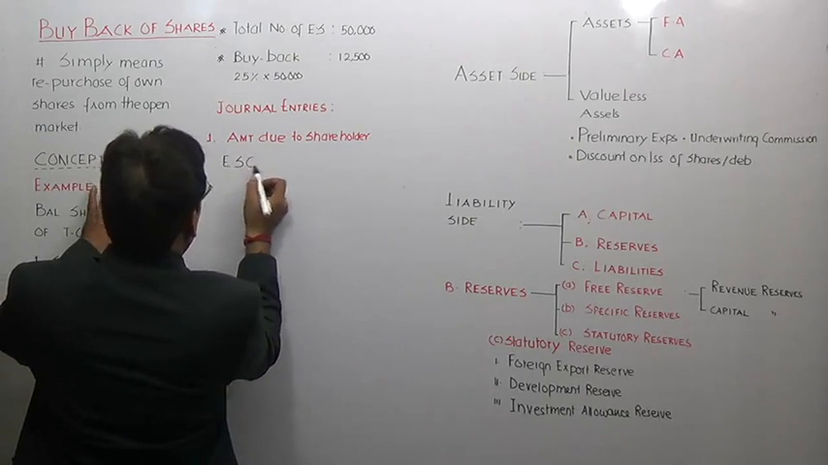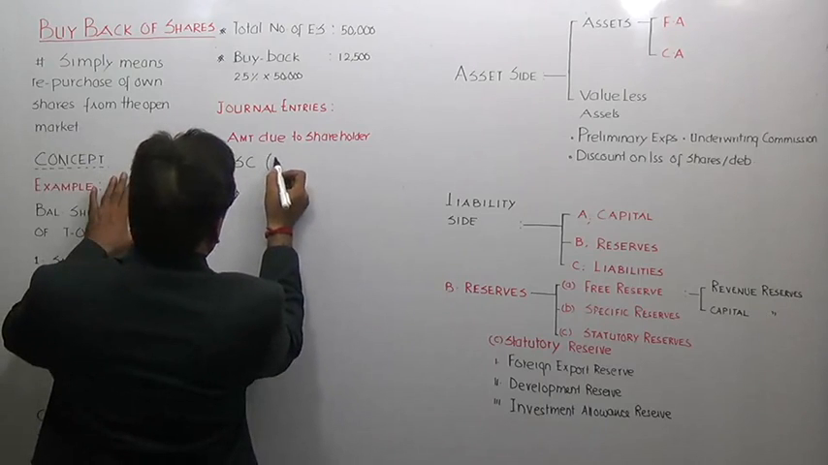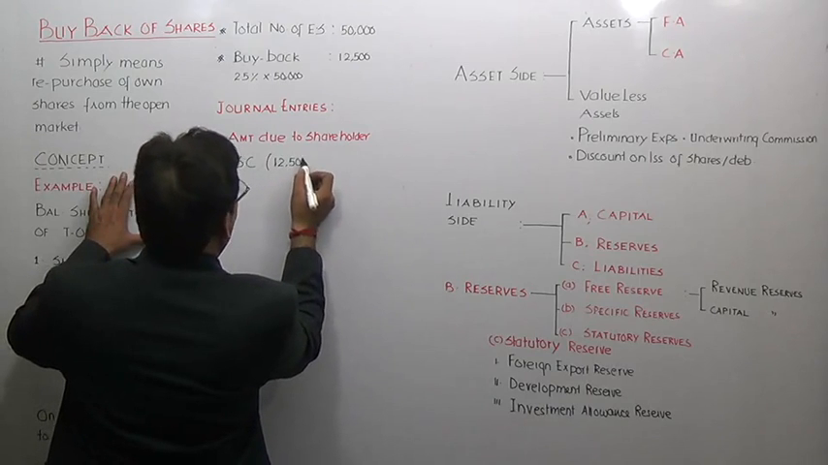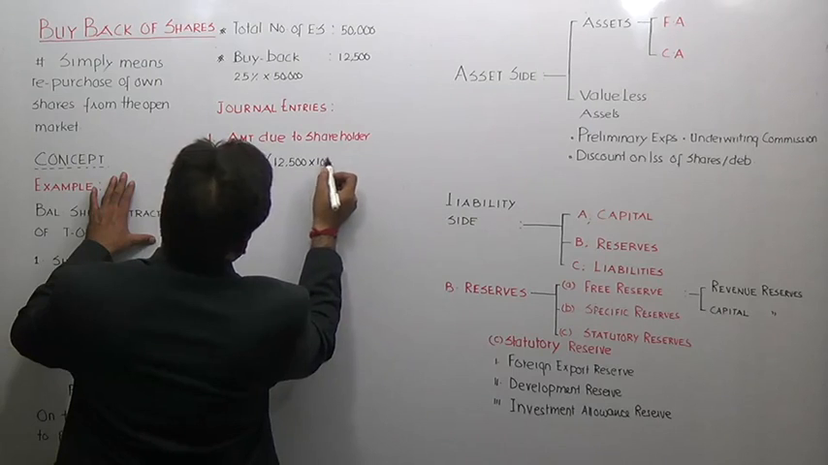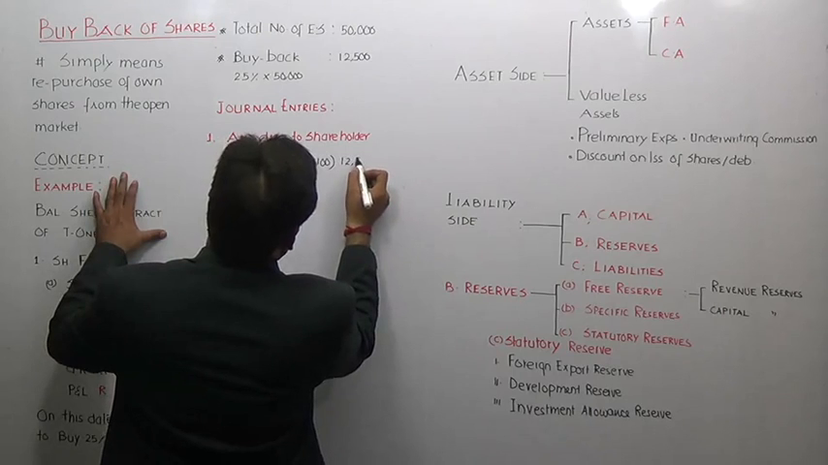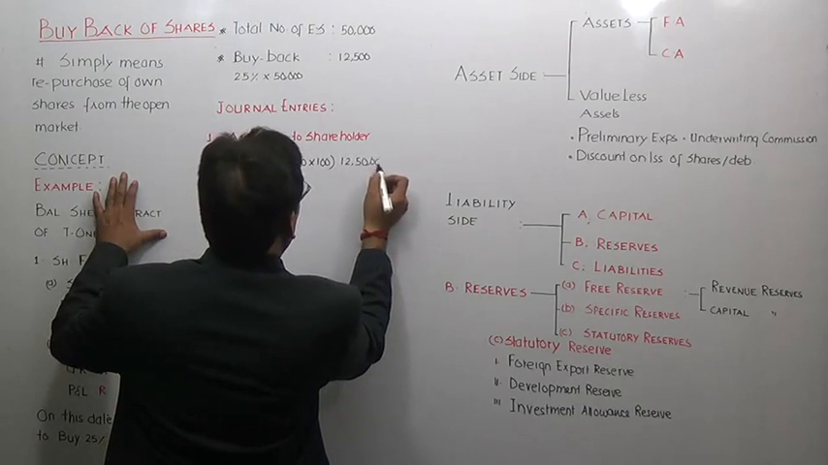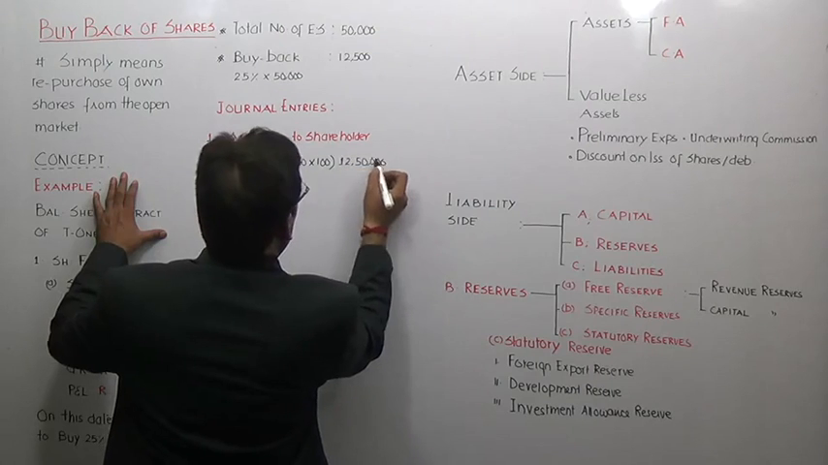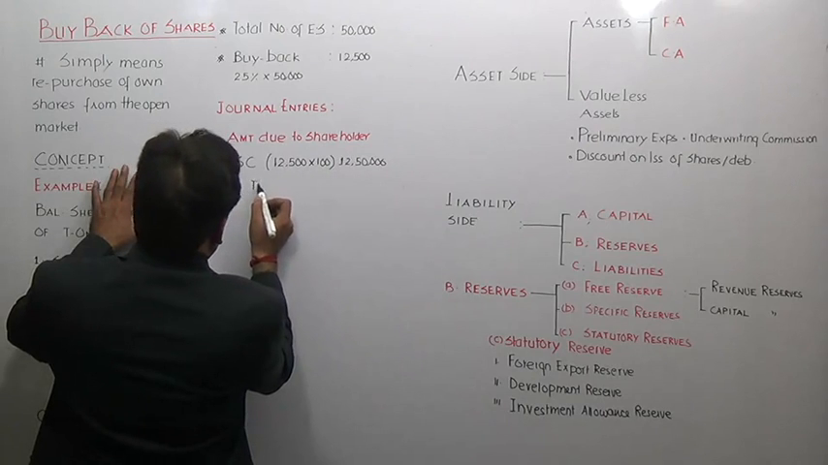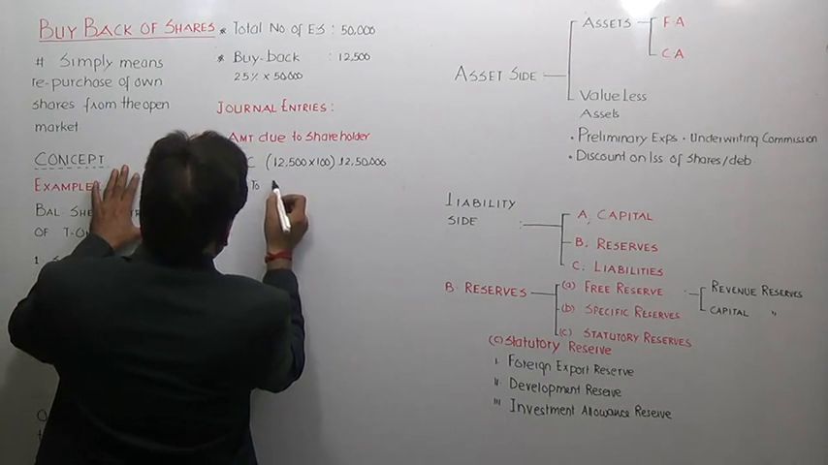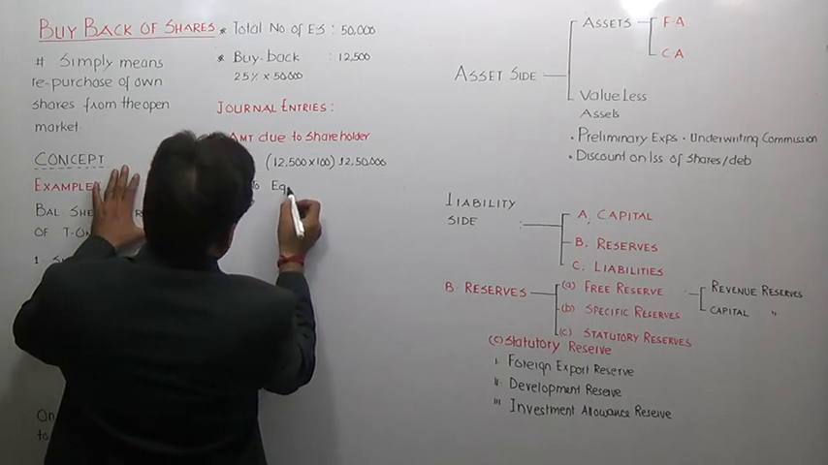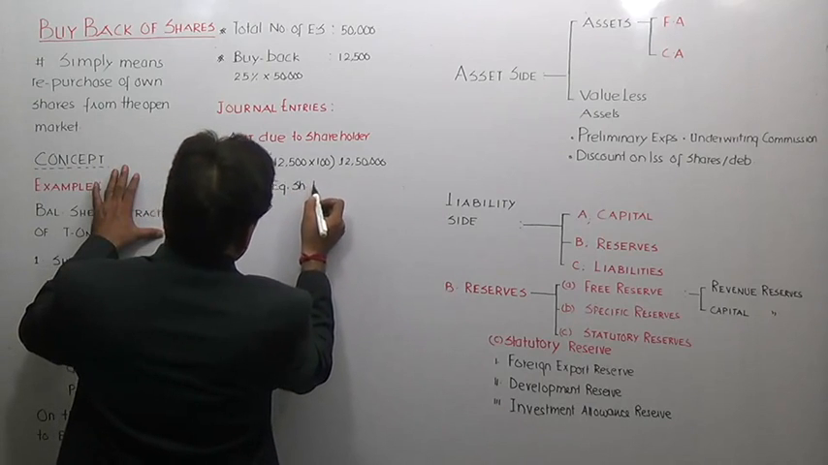Equity share capital account debit. How many shares are you buying back? You are buying back 12,500 shares at par, that means at the rate of 100. So 12,50,000 worth of equity share capital will float back to you. This is the entry you will have to pass. Is it clear to you? Then you will write here: to equity share buyback account.